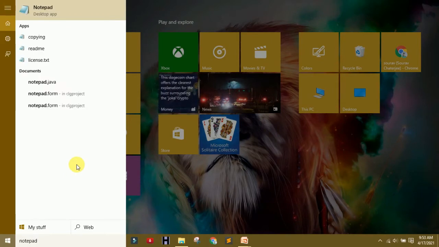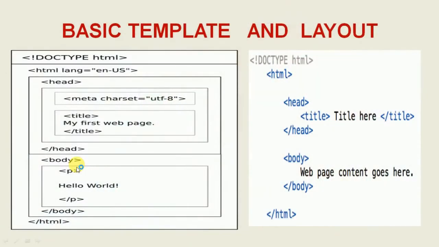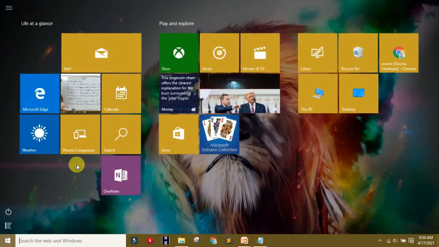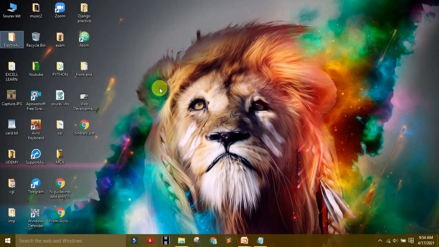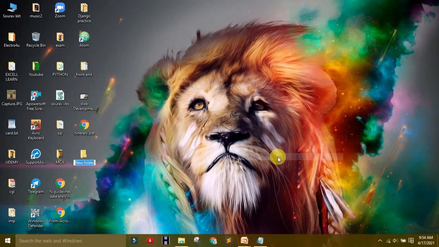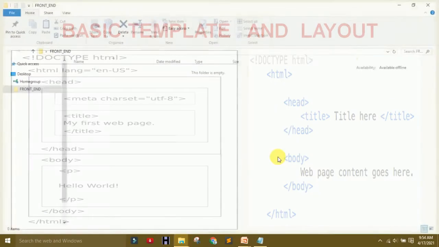In this lecture I will tell you some shortcut keys to use here. I think it will help you in making a web page or solving this lecture. Create a folder on your desktop. So I will create a folder, that is front end, or front hyphen or underscore. Front end is okay, no problem. Front end, enter.